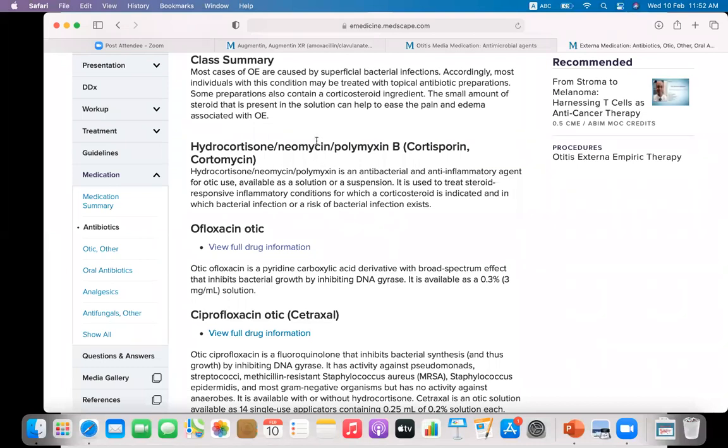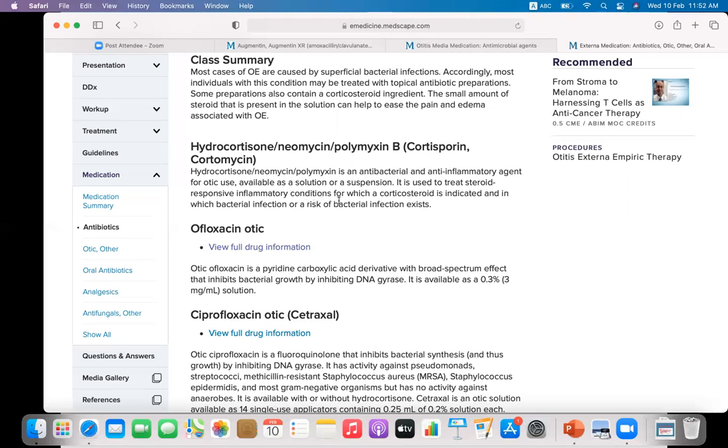Neomycin is from the aminoglycoside antibiotic category, and polymyxin is also having the antibacterial activity. For otic use means it is available as solutions to use topical in the ear.